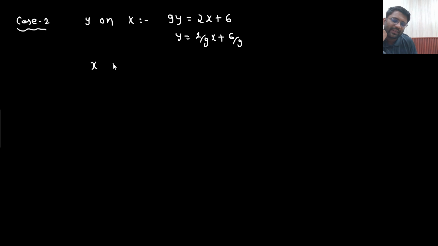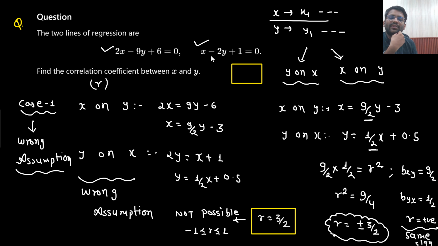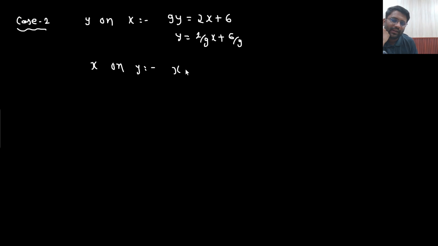Okay, and the other equation is x on y. So from here what am I getting? X equals 2y minus 1. This is the other equation. Okay.